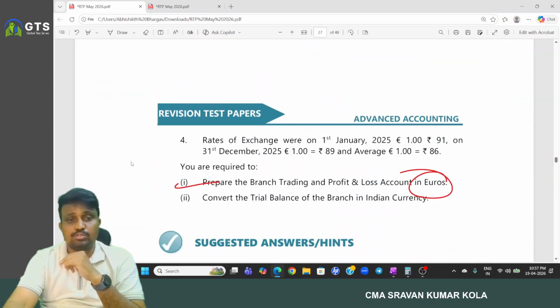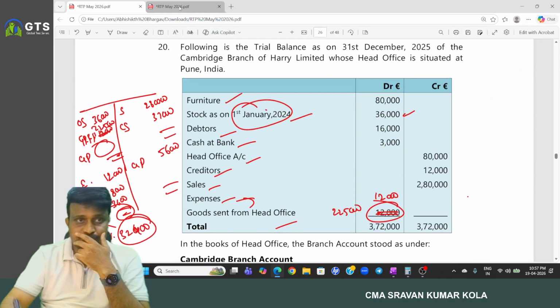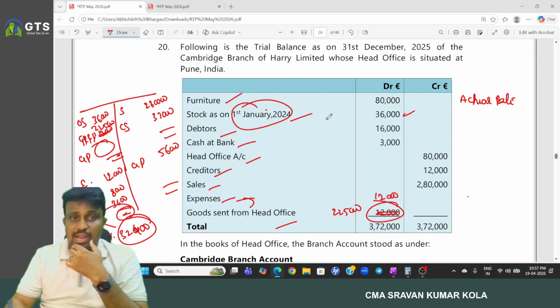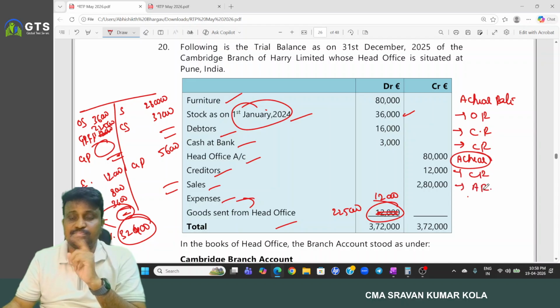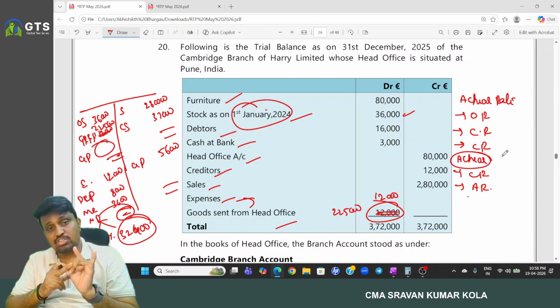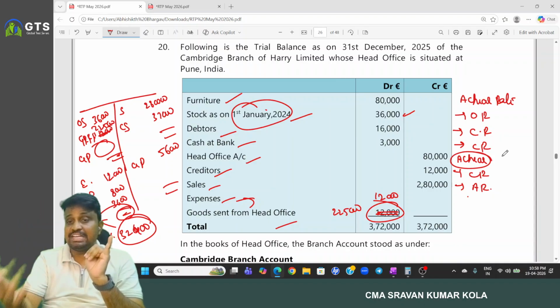And one more question we have: convert the trial balance into Indian rupees. While converting the trial balance, furniture is converted at what? Actual rate. Opening stock is at opening rate. Debtors is at closing rate because it is a monetary item. Cash at bank at closing rate. Head office, actual figure we have to consider, creditor is at closing rate, and sales is at average rate. Sales revenue items are at average rate, monetary items at closing rate, opening stock at opening rate, PPE at actual rate, meaning the rate of exchange available on the date of transaction.